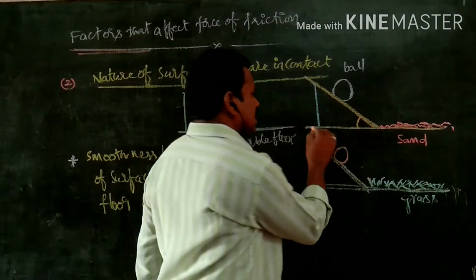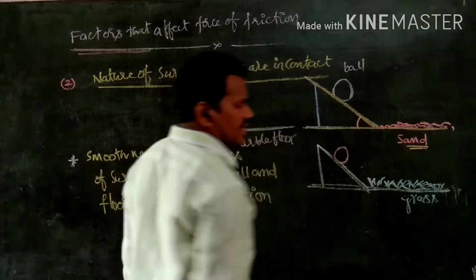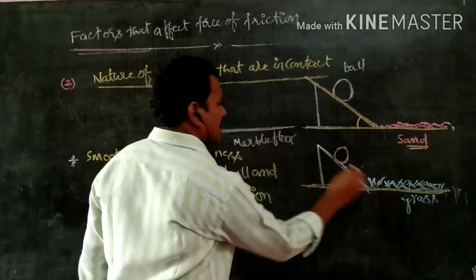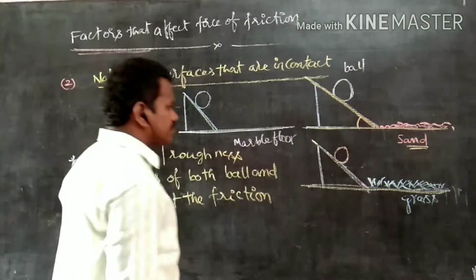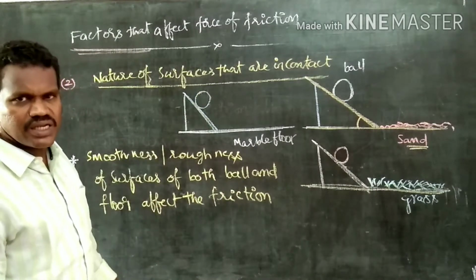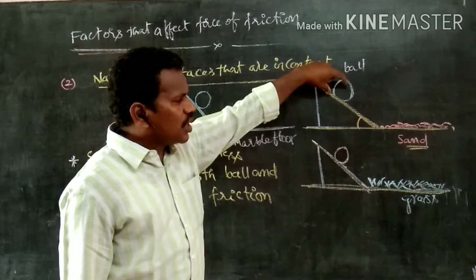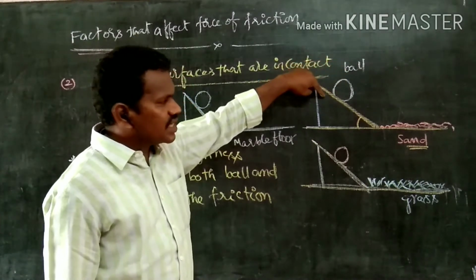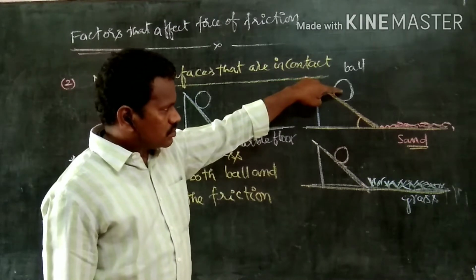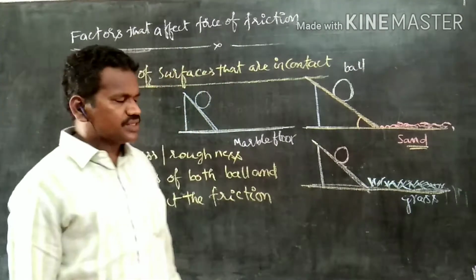Here an inclined plane is created using sand. Here grass is there, and an inclined plane is created in the grass. Here a marble floor is there, and on that an inclined plane is created. In the first case, we dropped a ball from the inclined plane. The ball rolls down and stops at a certain distance.